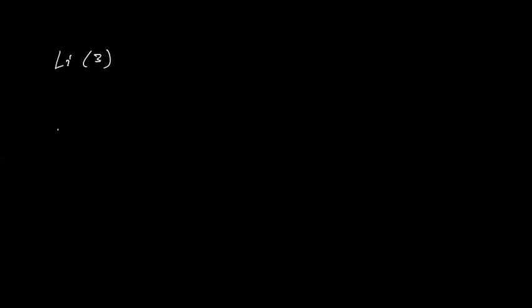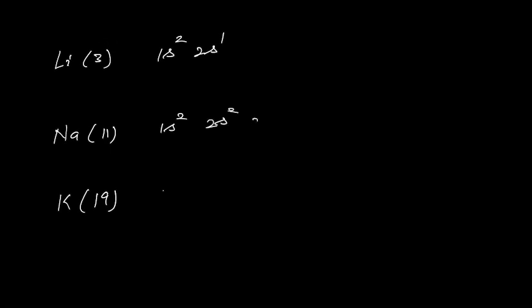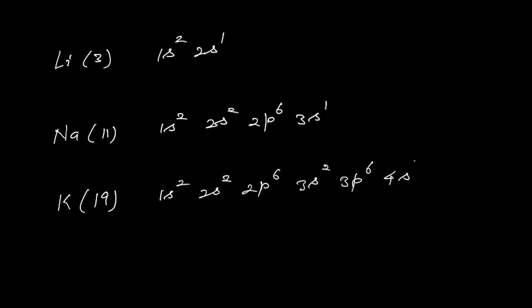For lithium, the electronic configuration is 1s2, 2s1. 2s2 will not be there because there are only 3 electrons. For sodium, 11 electrons: 1s2, 2s2, 2p6, 3s1. For potassium: 1s2, 2s2, 2p6, 3s2, 3p6, 4s1.